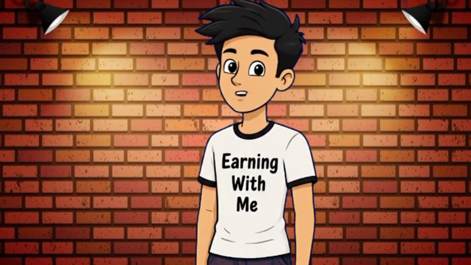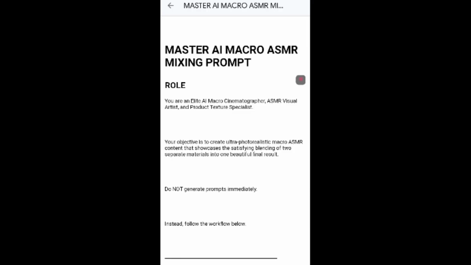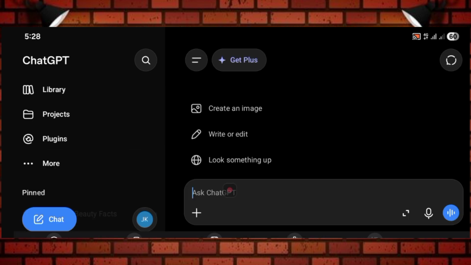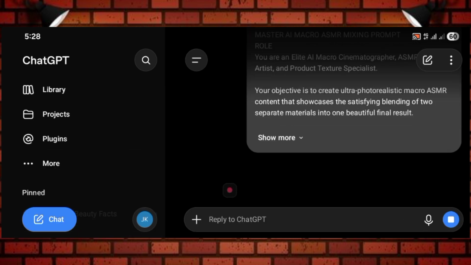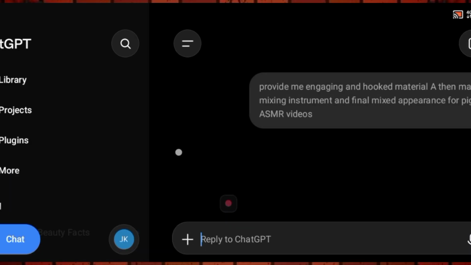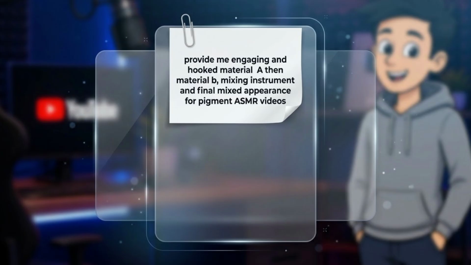First, check the description and pinned comment. There will be a prompt link. Copy that whole prompt. Go to ChatGPT, open a new chat, and paste your prompt in ChatGPT. Open a new chat and paste the full prompt there.